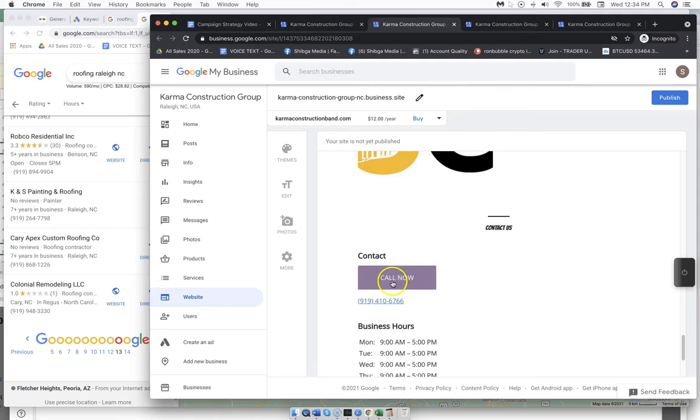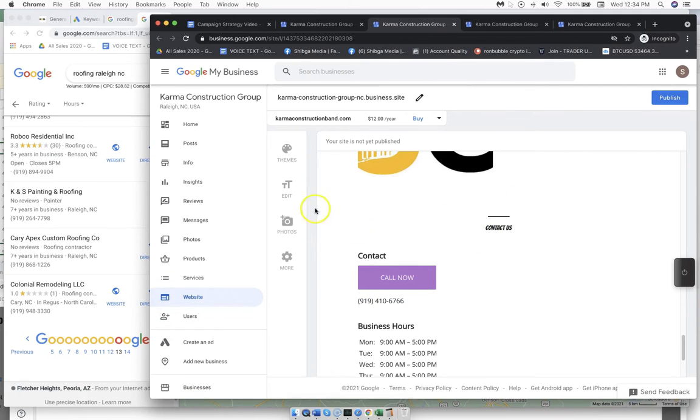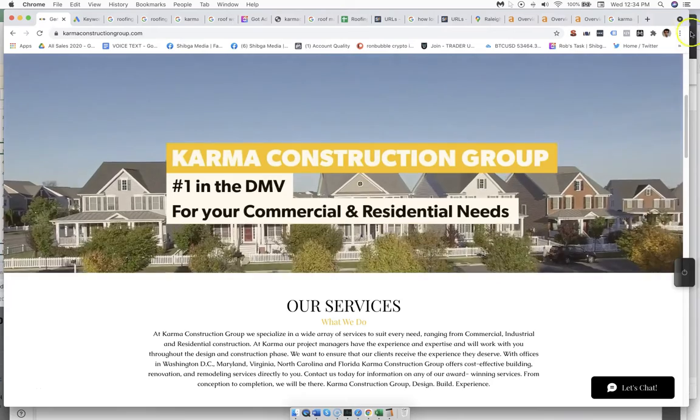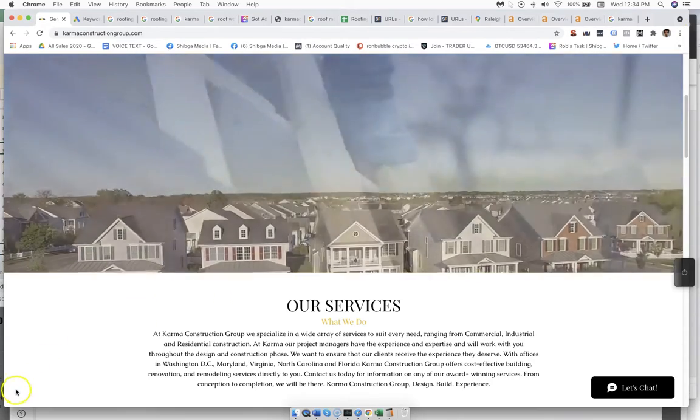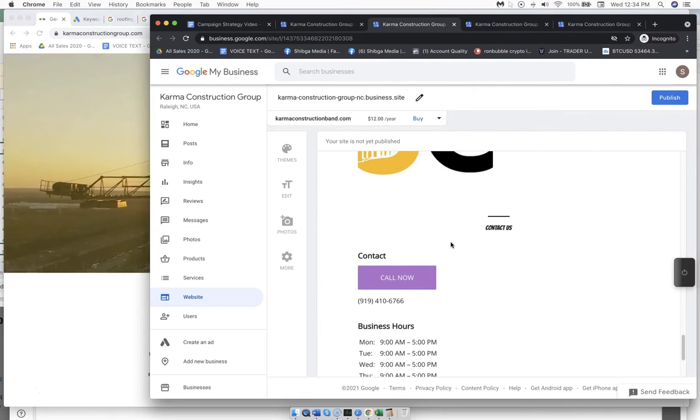And this is actually very powerful in the sense that we can push a lot of power and authority and links to this GMB site, which then link to our main normal website and bring a lot of relevancy and power here. So that's already queued up to be taken care of in the coming weeks.